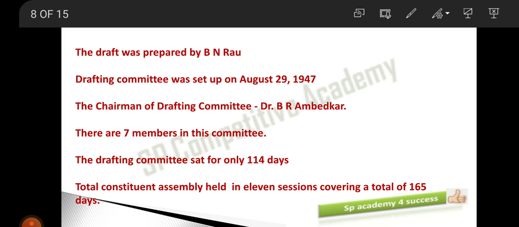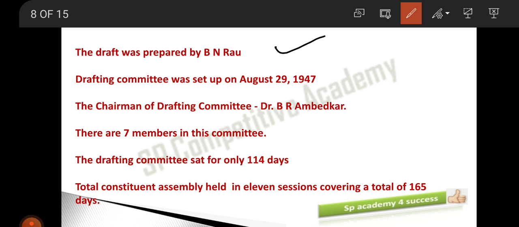Along with that, there are some other important names that we have to discuss. First of all, remember how many committees there are, and then who the heads of the committees are. Some major 22 committees. It is not very difficult for you to remember. So remember the 22 committees and the chairmen there. Now the draft was prepared by B.N. Rao ji. So who is B.N. Rao ji? He was the advisor of the Constituent Assembly. We have already discussed that. So the draft was prepared by B.N.